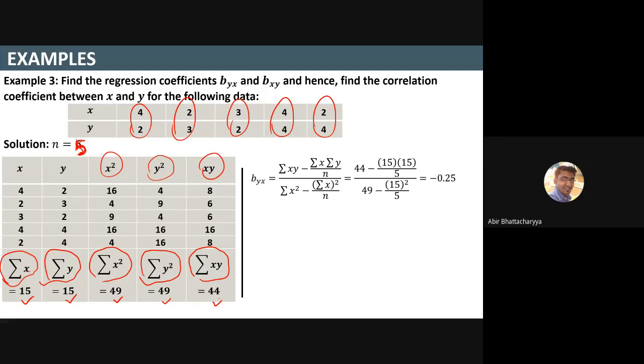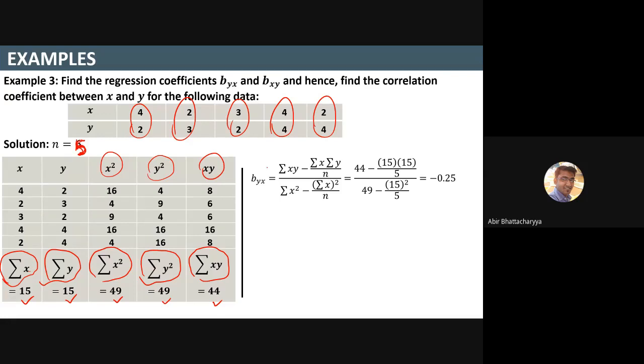Byx equals, the formula is summation xy. This formula you have to memorize. No one can help you with this formula. It is not a difficult task. Keep practicing 5 or 10 times and automatically you will memorize it. So byx equals summation xy minus summation x times summation y by n, divided by summation x square minus summation x whole square by n.